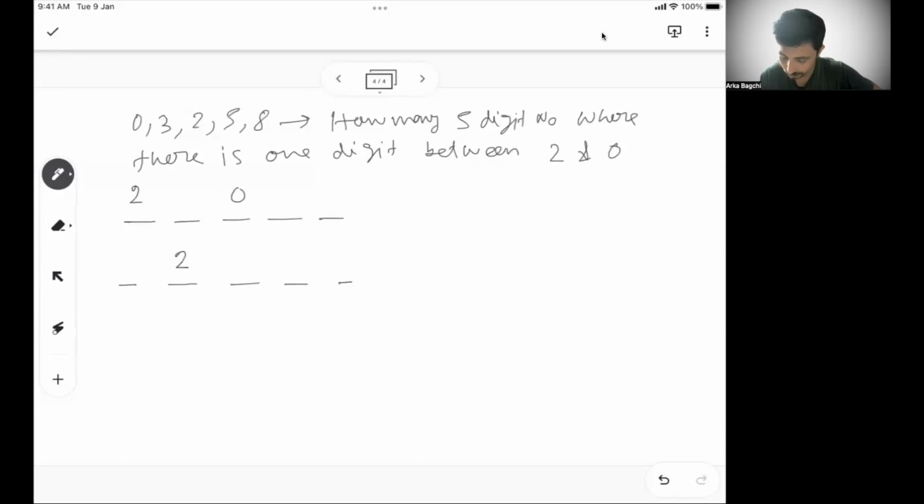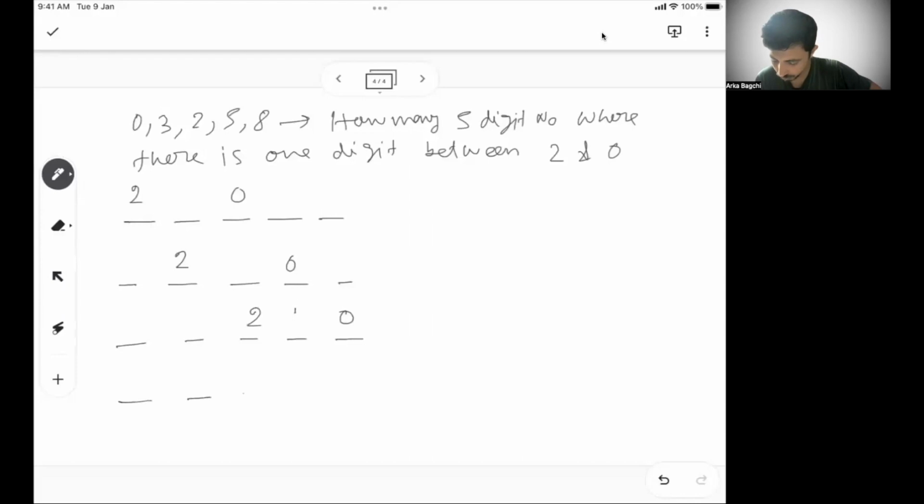So that is a possibility that 2 and 0 are here. Then there is a possibility, 1, 2, 3, 4, 5, where 2 and 0 are here. So if 2 has to go before 0, then these are the only three possibilities: first place and third place, second place and fourth place, third place and fifth place. So these are the three scenarios. If 0 has to come before 2, then how many ways are possible?